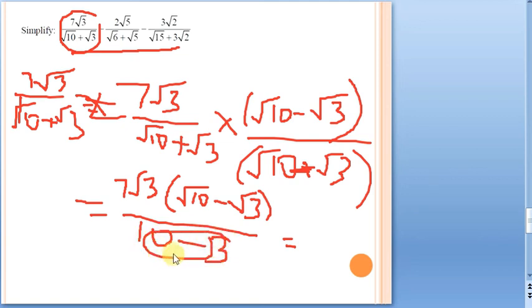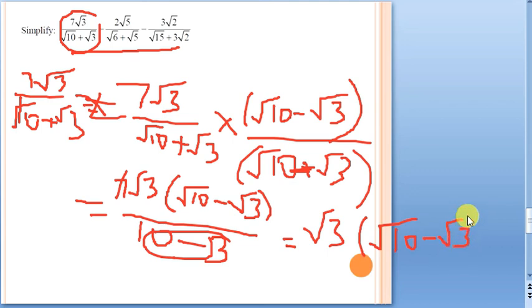Can I cancel that 7 with this 7? Why? Because this is 7 into root 3 into this entire bracket. So as a term, in multiplication you can do so. Suppose if an addition sign is there, you are not supposed to do it. Why? Because individual terms will be there. So under multiplication, we can cancel this 7 and this 7. What is the answer here? Root 3 into root 10 minus root 3.